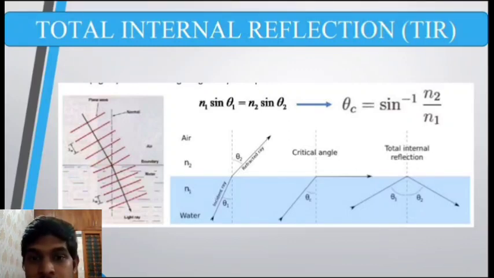So n1 sin theta 1 = n2 sin 90. Here theta 1 is the critical angle, which we denote as theta c. So theta c = theta 1 = sin inverse of (n2 by n1). Obviously n2 is less than n1, so theta c is going to be a value between 0 and 90 degrees.